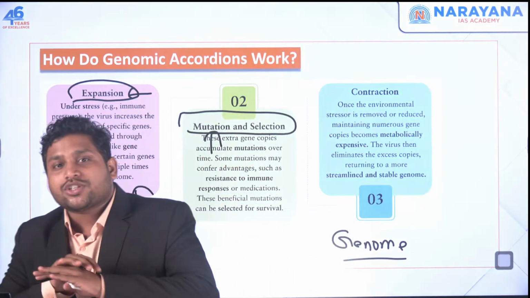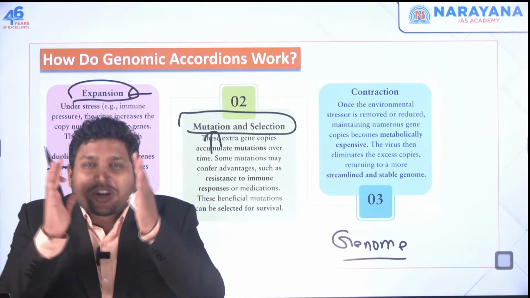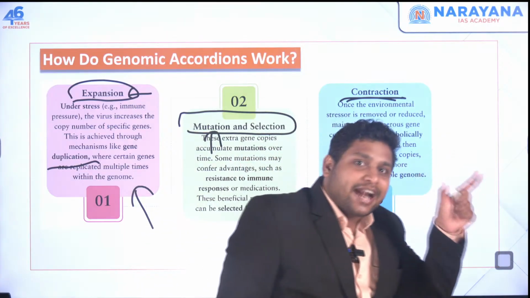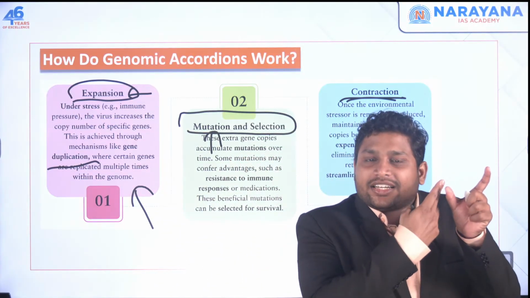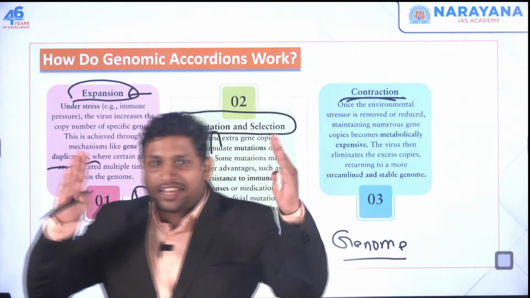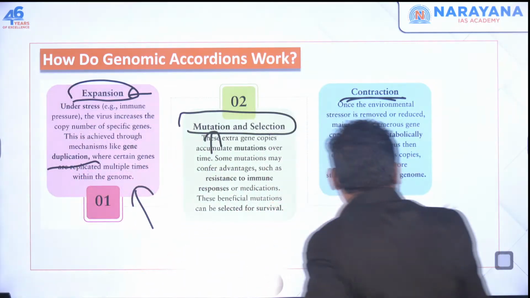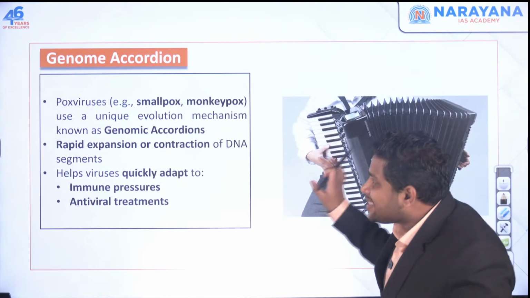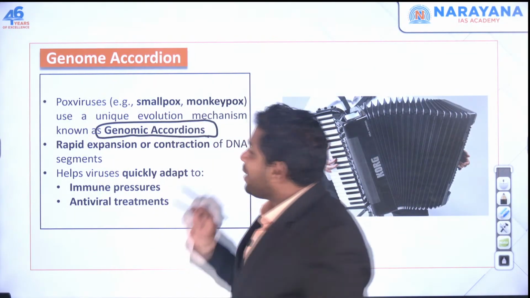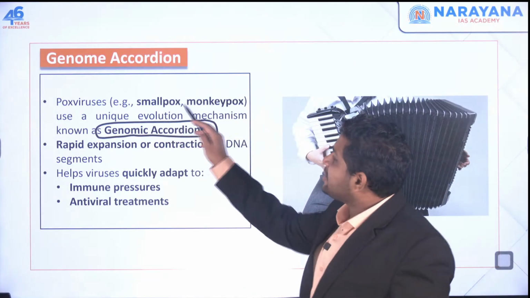Once all this fight is done, now it will contract. How? Whatever extra genes were added will now be cut and removed from the genome. This is how the virus first expanded and then contracted back, very similar to an accordion. That's the reason we call this mechanism the genomic accordion. Okay, genomic accordion. So now you can understand this news item.